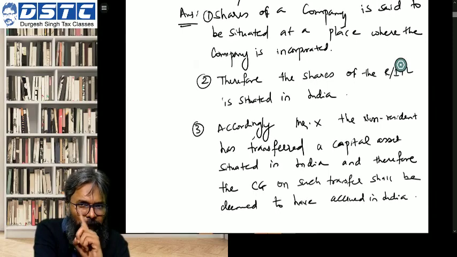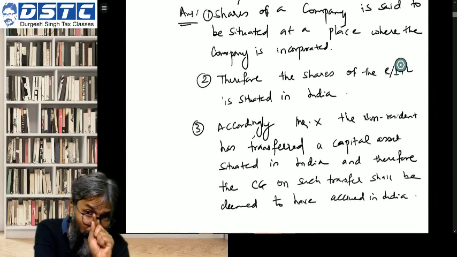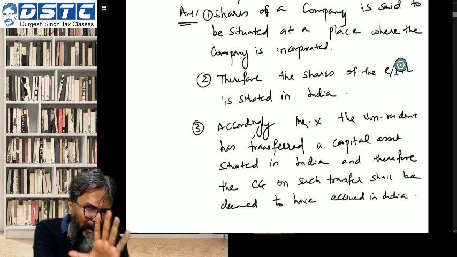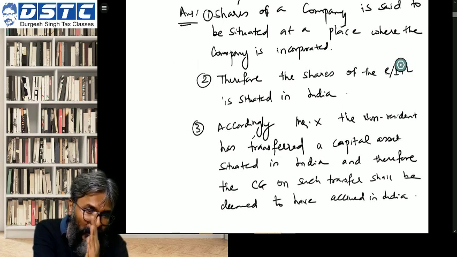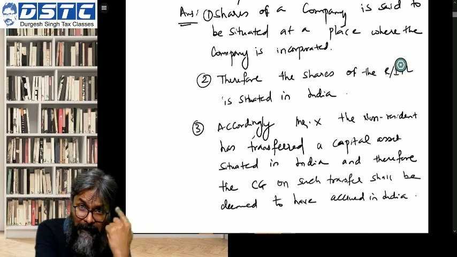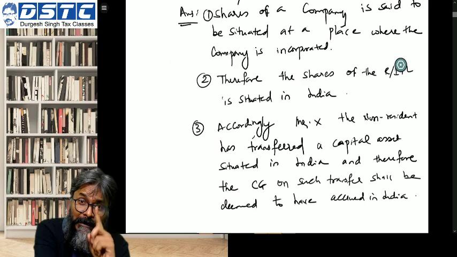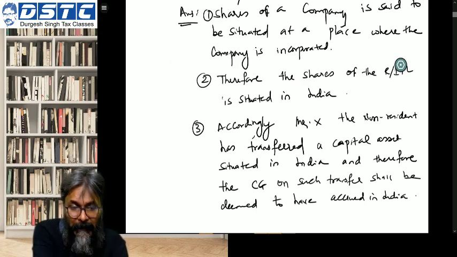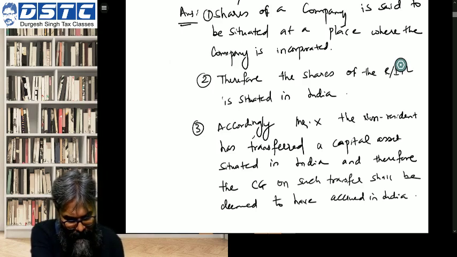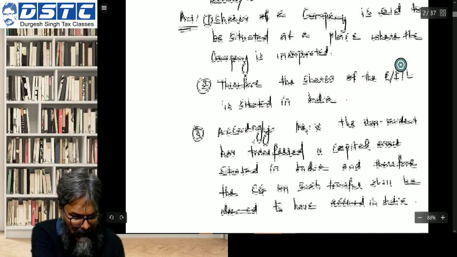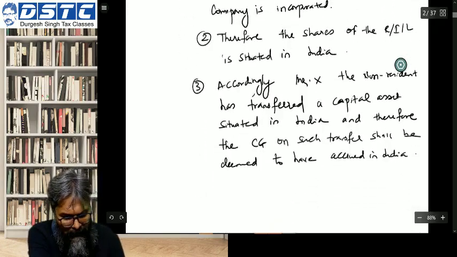Now, last point, students, because this is not the provision. The provision is something else. This is just a simple example. Now, Mr. X, students, let me complete this entire case study. Mr. X now has become very clever. You will ask how he has become a clever person. Make it fast, students, copy this down fast.